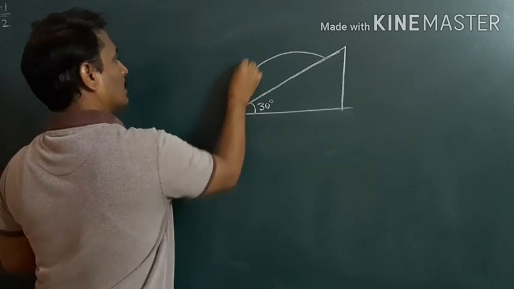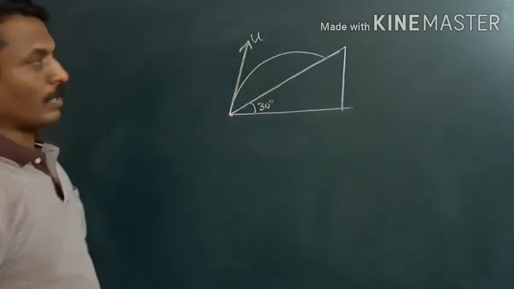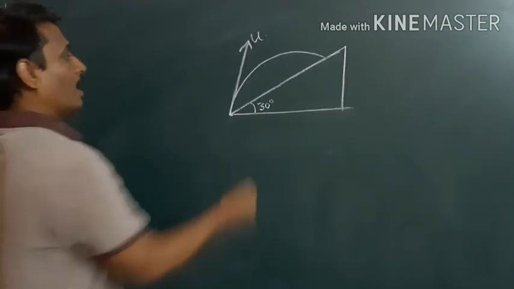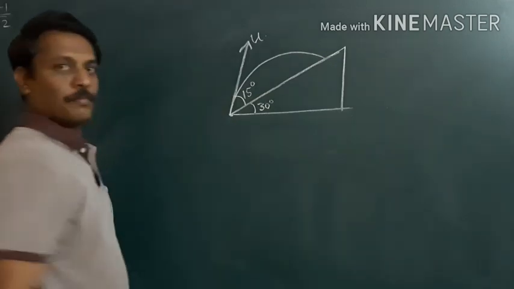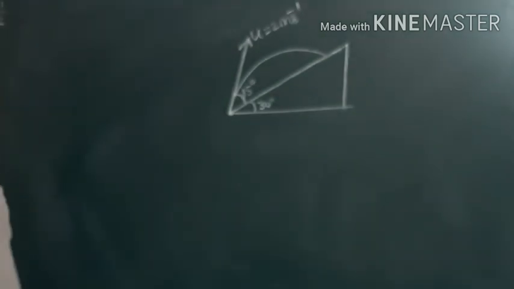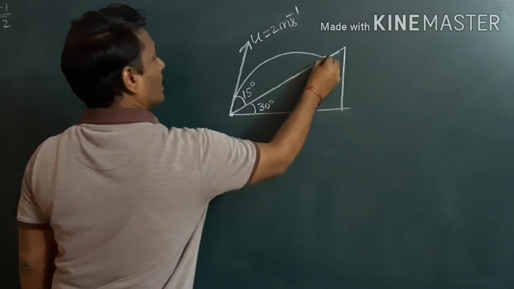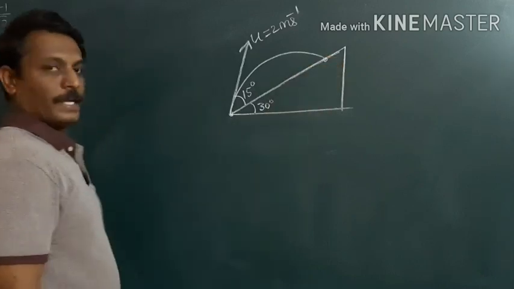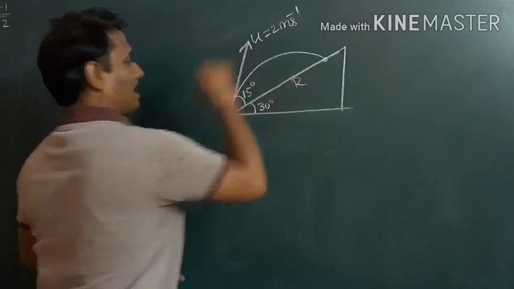Suppose this is the velocity of projection, and it makes angle 15 degree. This is given in the problem, and u is equal to 2 meter per second. Then the question is, at what distance from the bottom it hits the plane? Means we have to find this distance. This is nothing but range.